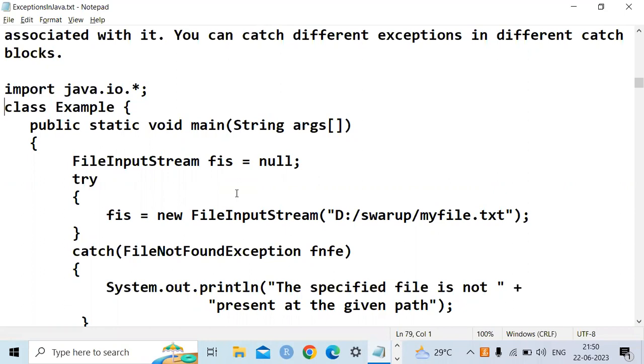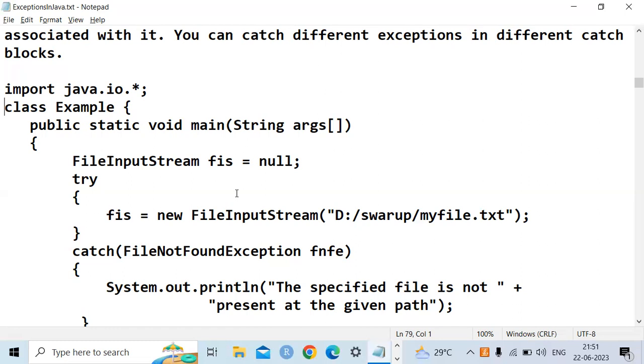So there is a possibility of having more than one try catch block in the same class. One is for the file operation and the second is for reading input and output.